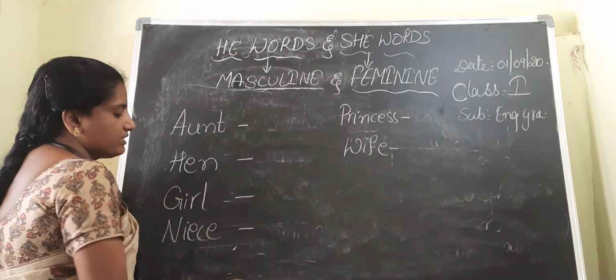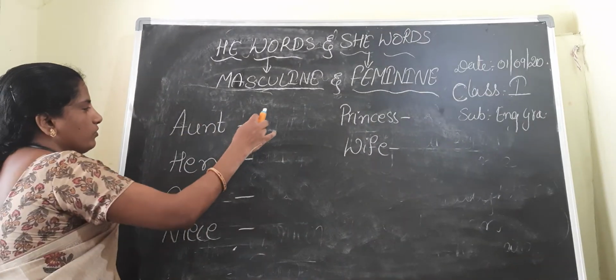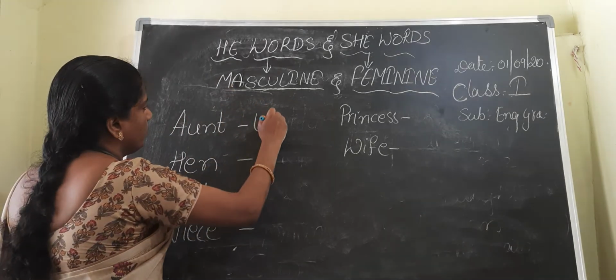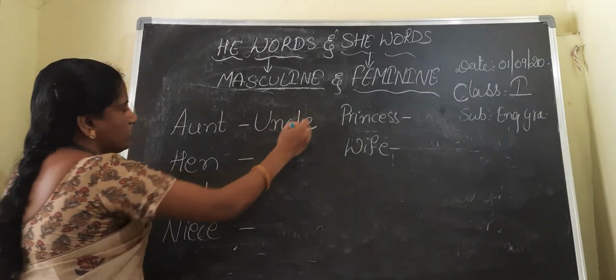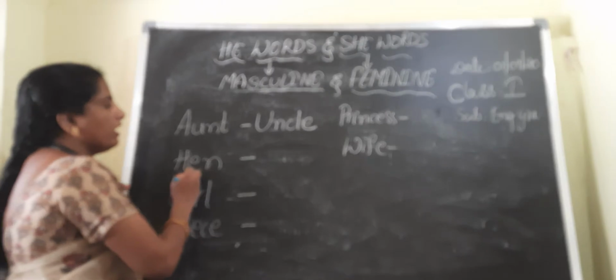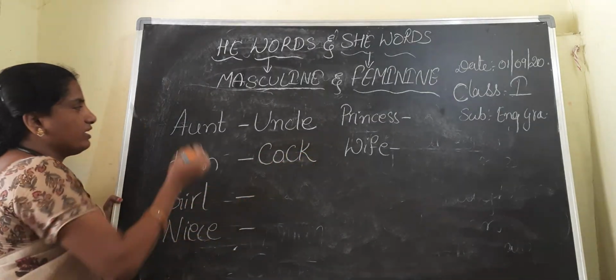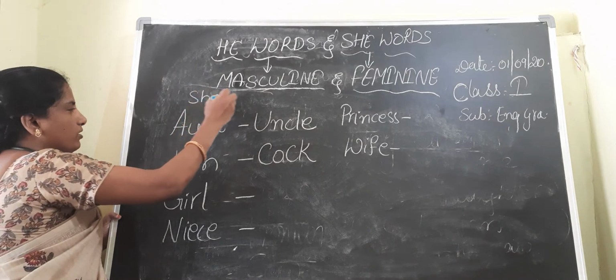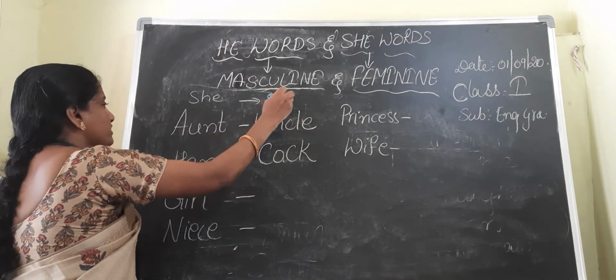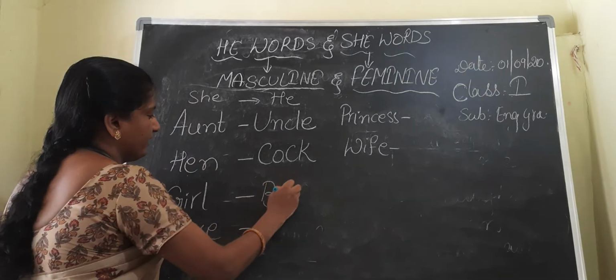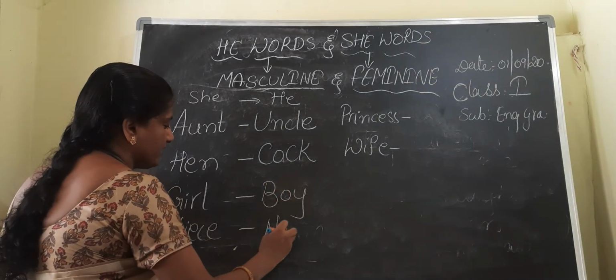Okay, once see. Aunt. What is the he word for aunt? Uncle. Aunt, uncle. Hen, cock. Here I am giving she to he. Girl, boy. Niece, nephew.